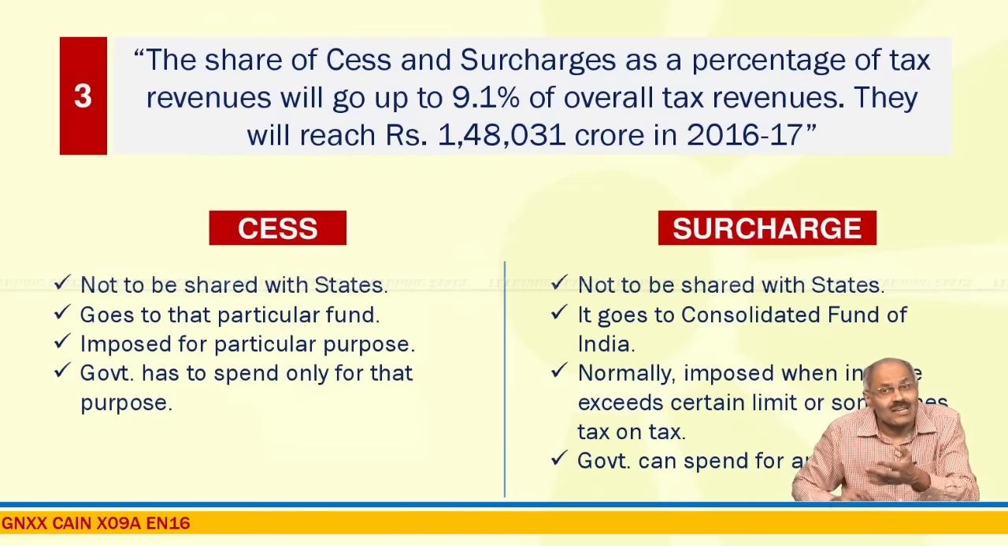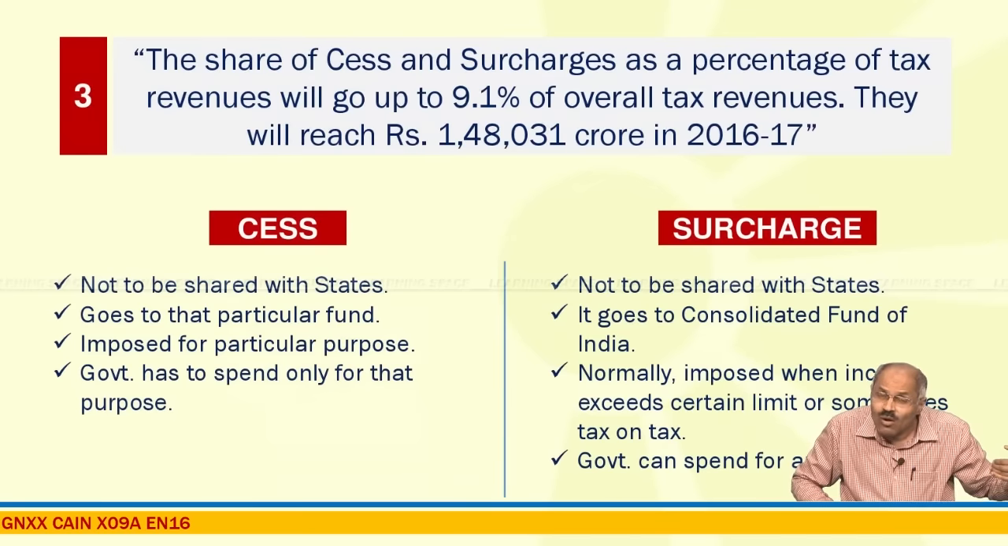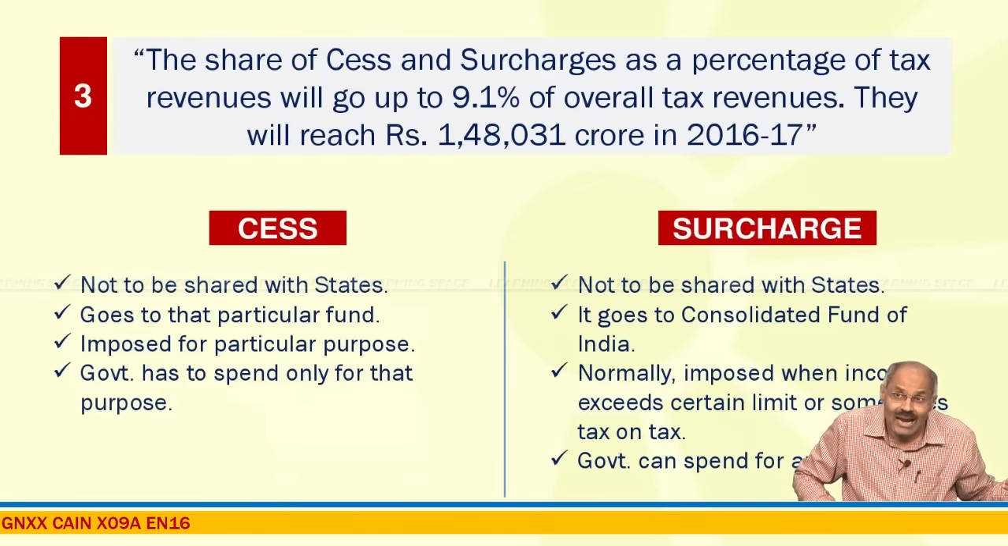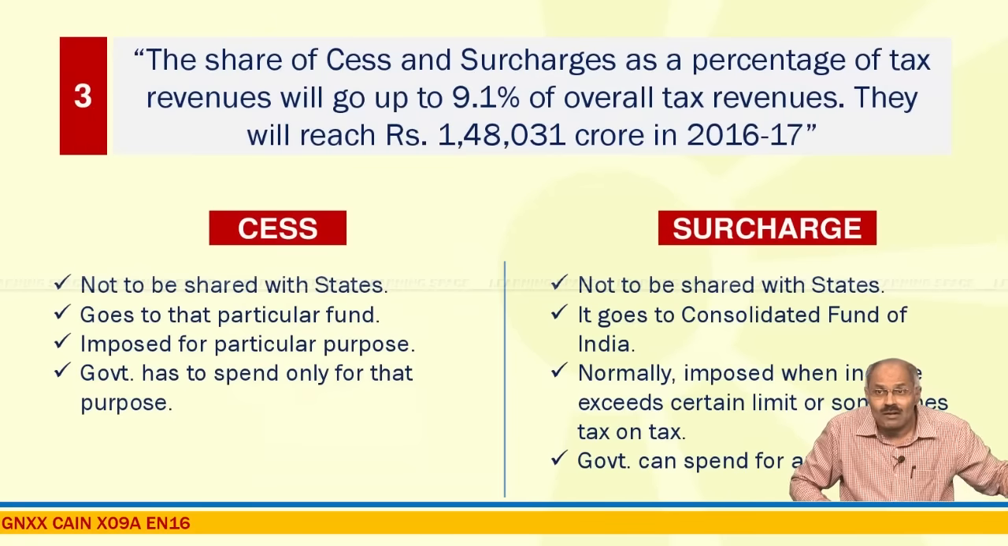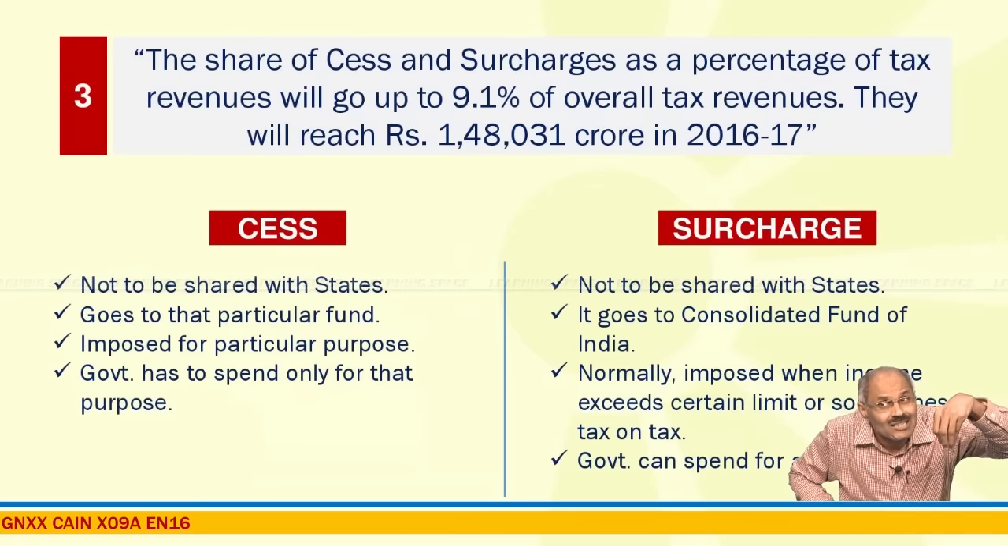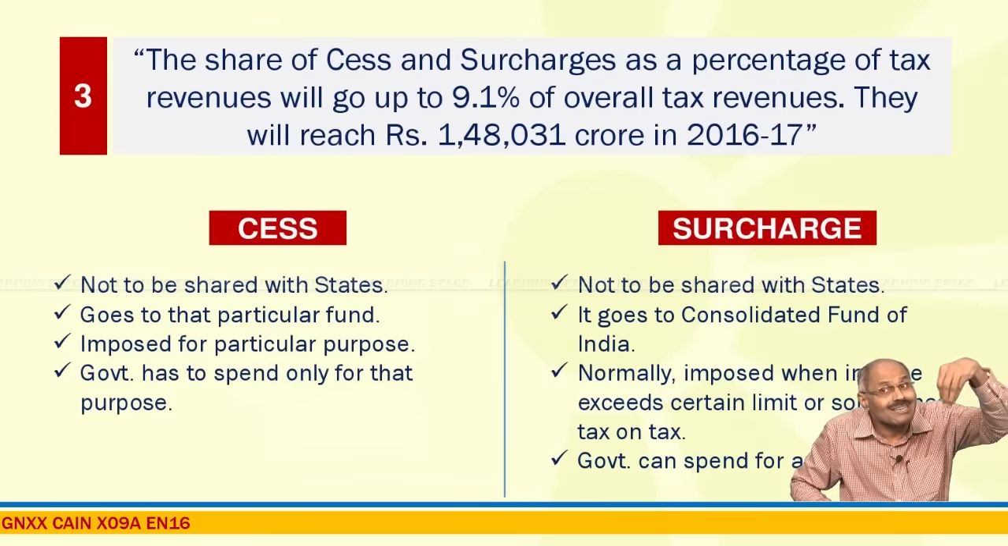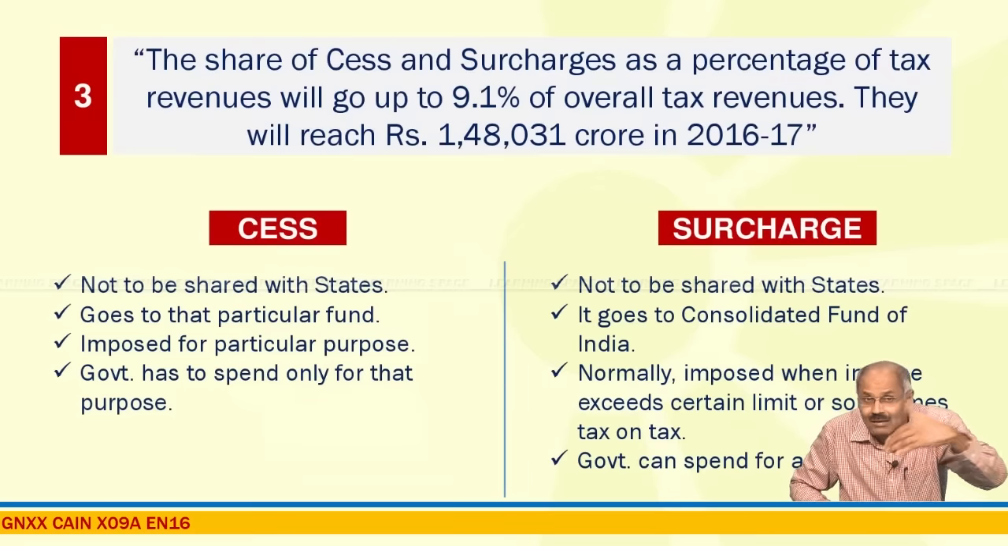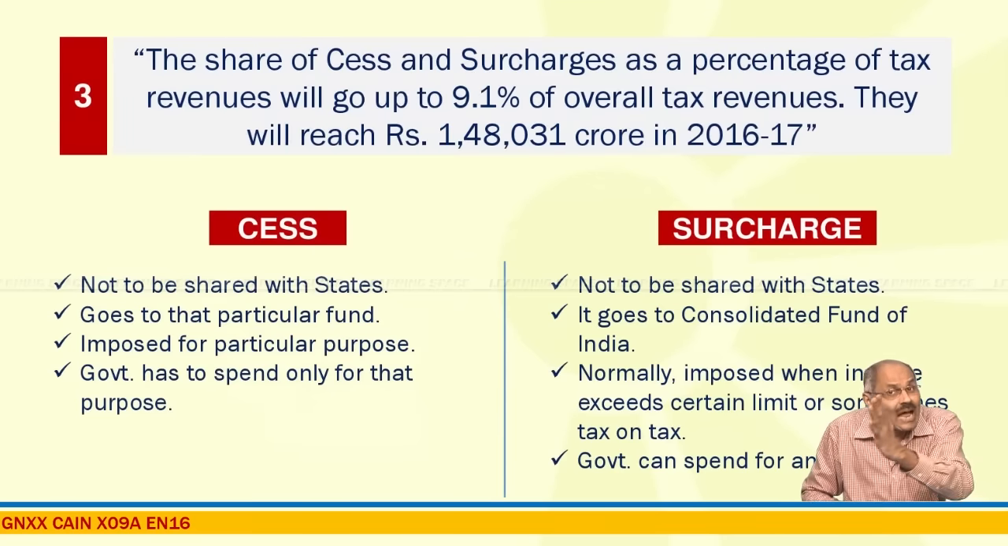If you look at the surcharge, it goes to Consolidated Fund of India. Once the money goes to Consolidated Fund of India, it is to be withdrawn only with the approval of Parliament. And here surcharge is imposed when income exceeds a certain limit, or sometimes it is tax on tax, and in surcharge the government can spend for any purpose. That means surcharge once imposed can be spent for any purpose, and it goes to Consolidated Fund of India and it is not to be shared with the state governments. And I have given clear differentiation between cess and surcharge.